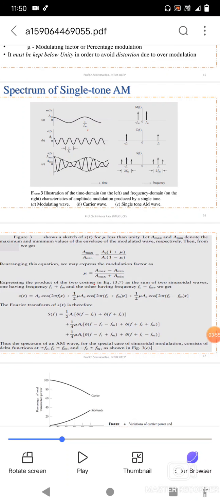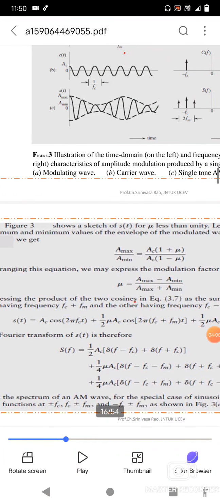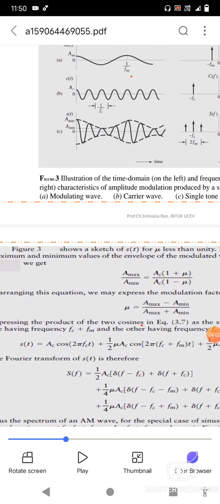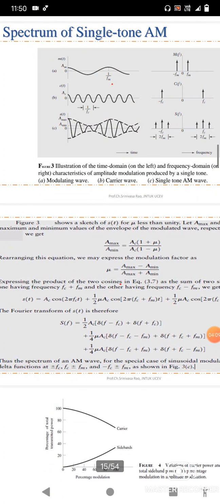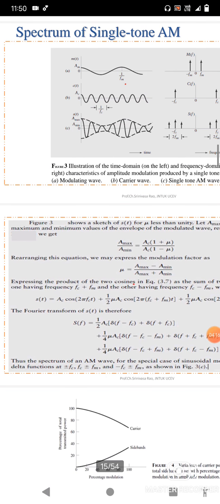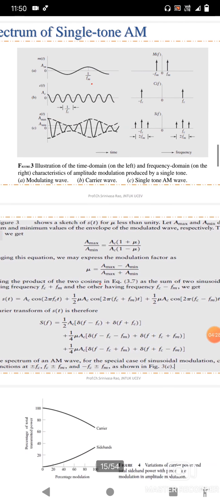So A max by A min equals Ac into 1 plus mu by Ac into 1 minus mu. Rearranging this equation we may express the modulation factor: mu equals A max minus A min by A max plus A min.